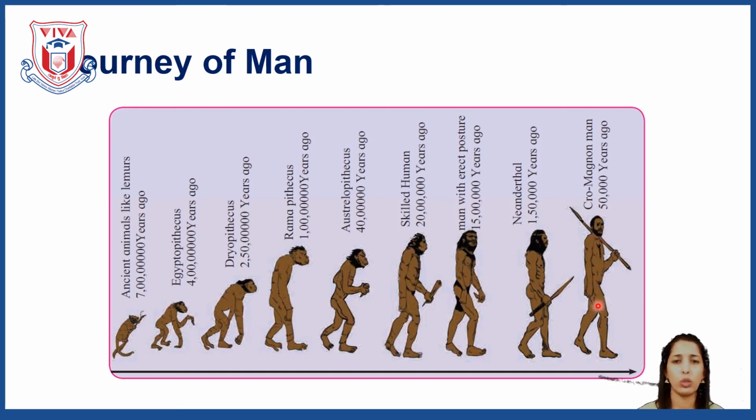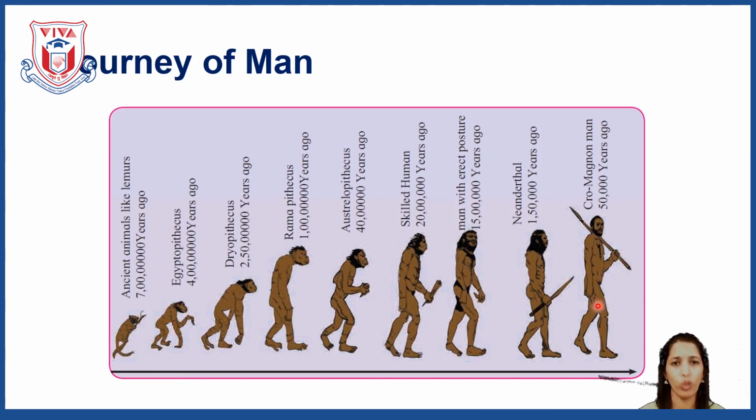Then you must know the man, the Homo sapiens sapiens, right? It started using the concept of agriculture, the concept of industrialization, and so on. And the development of its brain and skills is continuous, and this is the way human evolution occurred around 7 crore years ago.